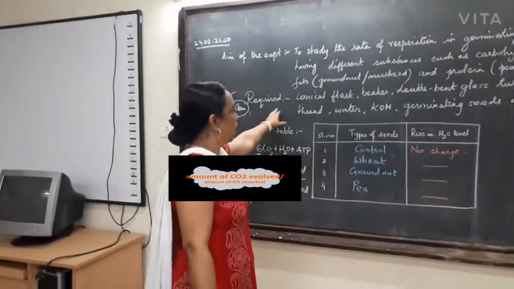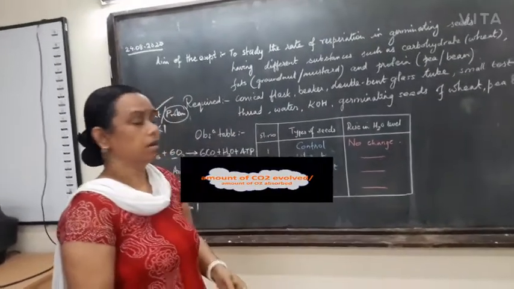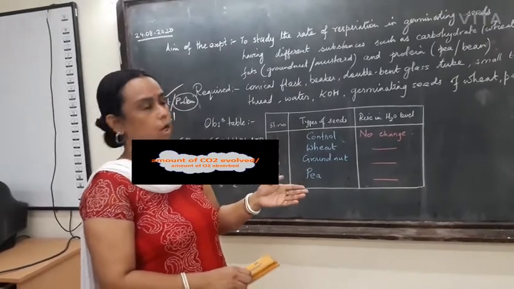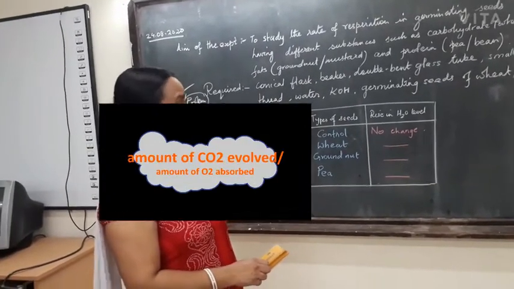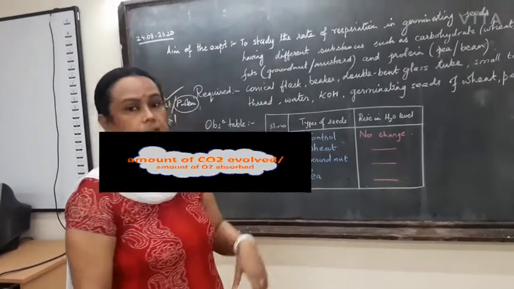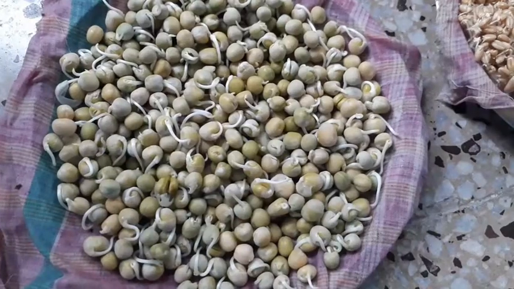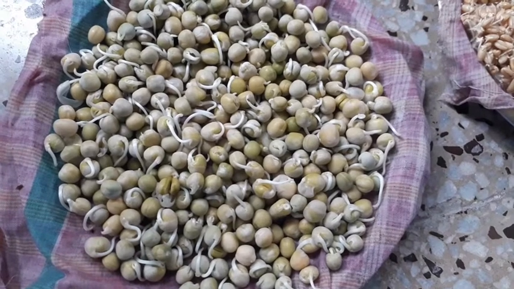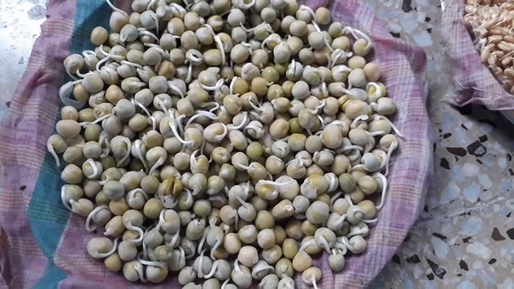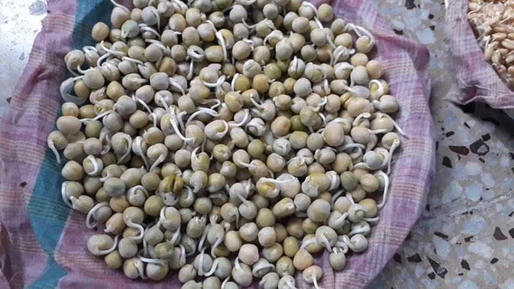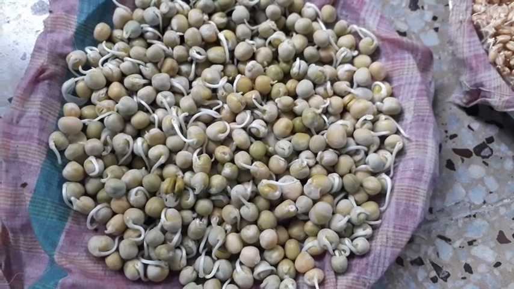For this we require a conical flask, beaker, twice bent delivery tube, cork, small test tube, KOH solution, and some germinating seeds of wheat, pea and groundnut. For the experiment of determining the rate of respiration, we require soaked seeds. Seeds should be of various types.